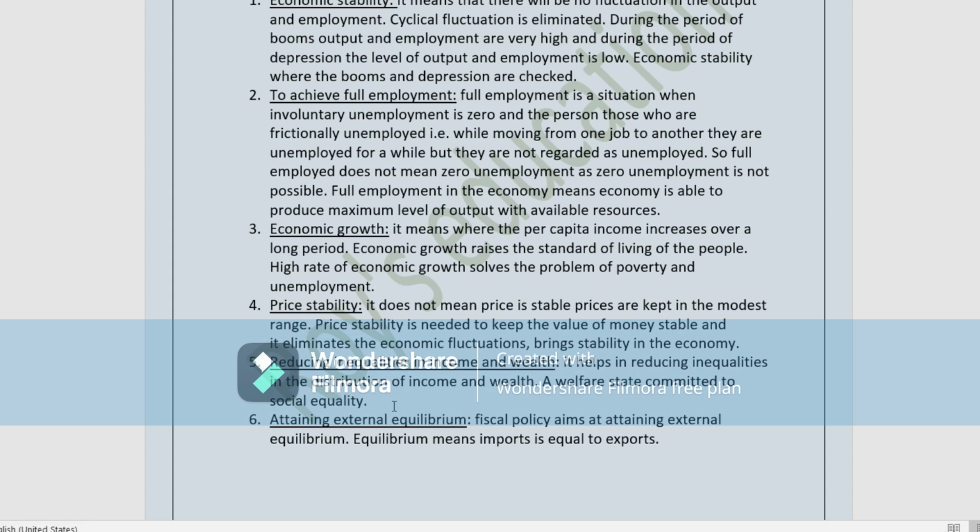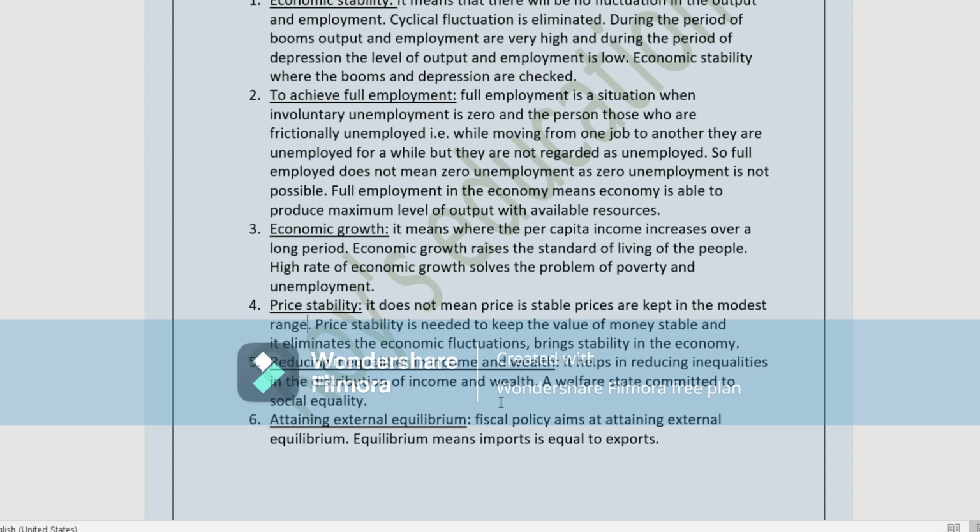A welfare state is committed to social equality. Income and wealth will be distributed more equally among the people. The welfare state is always committed to social equality.